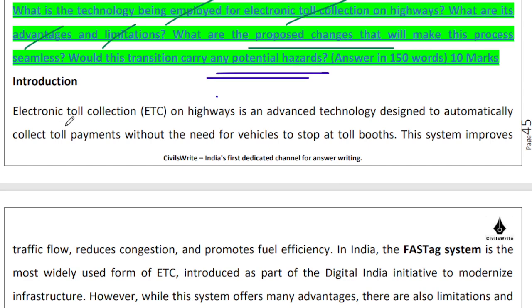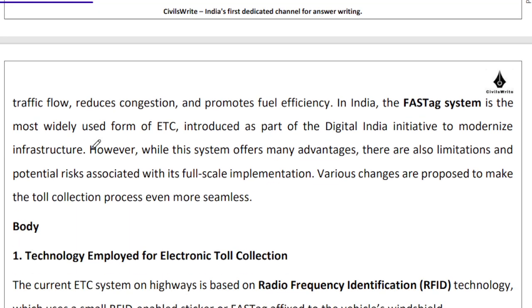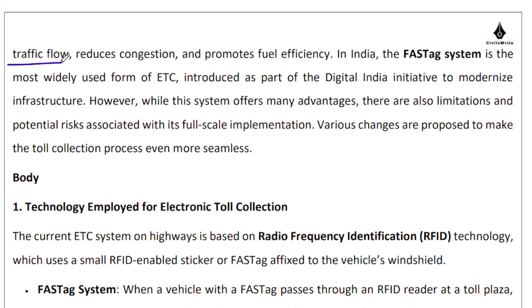So in India, for a number of years now, we have had this electronic toll collection happening, right? We are automatically collecting toll payments. A cashless kind of system has been implemented, right? So the traffic flow doesn't get disrupted too much because you don't have to wait at the toll booth to give cash and receive back the change and so on. Therefore it reduces the congestion. It promotes fuel efficiency in the sense that you're not stopping at the toll plaza as much as you were doing earlier, right?